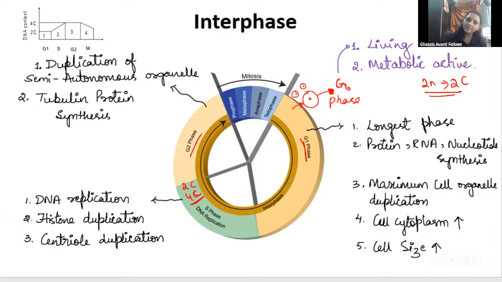Now, after the S phase, it enters into the G2 phase. Here, some of the autonomous organelles, that is mitochondria and chloroplast, are going to be doubled. And the tubulin protein is going to be synthesized here. Why do we require the tubulin protein, guys? For mitosis, for the spindle fiber formation, we require the tubulin protein, right? For the next process, for the M phase. So that's why tubulin protein is synthesized in the G2 phase only. And here you can see, guys, in the S phase: DNA replication, histone replication, and centriole duplication. These are all very important.